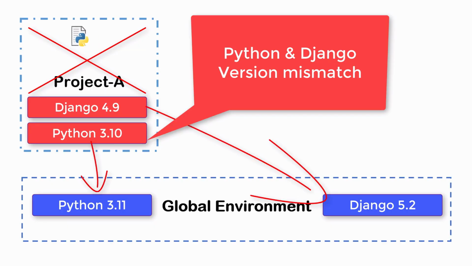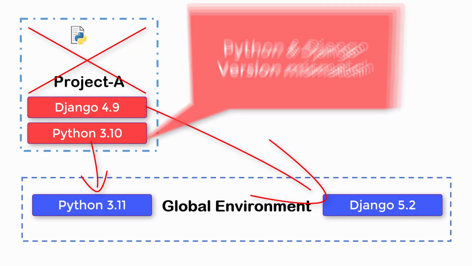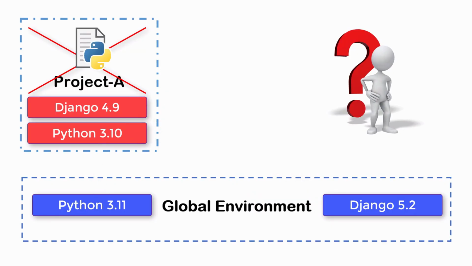You might update a library for a new project without realizing it, and suddenly an older project you haven't touched in months stops working out of nowhere. Now, the question is, how do you solve this problem?